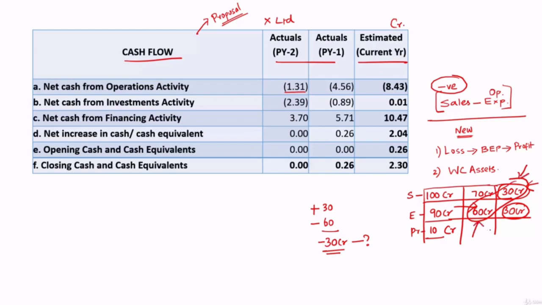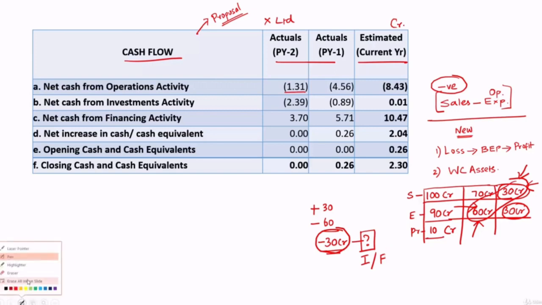cash that had gone out of the system is 60 crore, and all these are operational cash flows. So if you look at their net cash flows generated from operations, they have actually paid 30 crore more. So from where did they get the money? They got money either from cash flows under investment activity or cash flows under financing activity. So those kinds of questions will get answered when you analyze the cash flow statement.